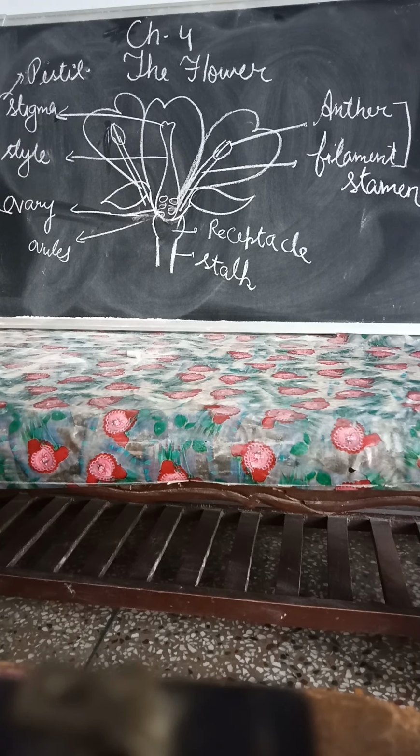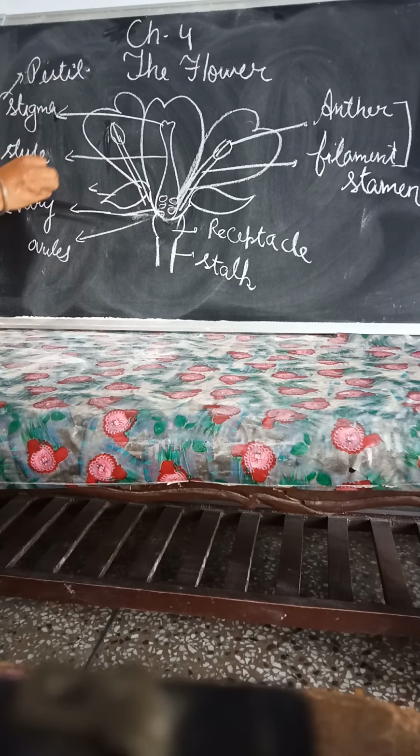A flower has four whorls. The outermost, or first whorl, is the sepals. Sepals are green in color. Collectively they are called the calyx. Sepals are green in color and collectively called the calyx, and they are the first and outermost whorl of the flower.